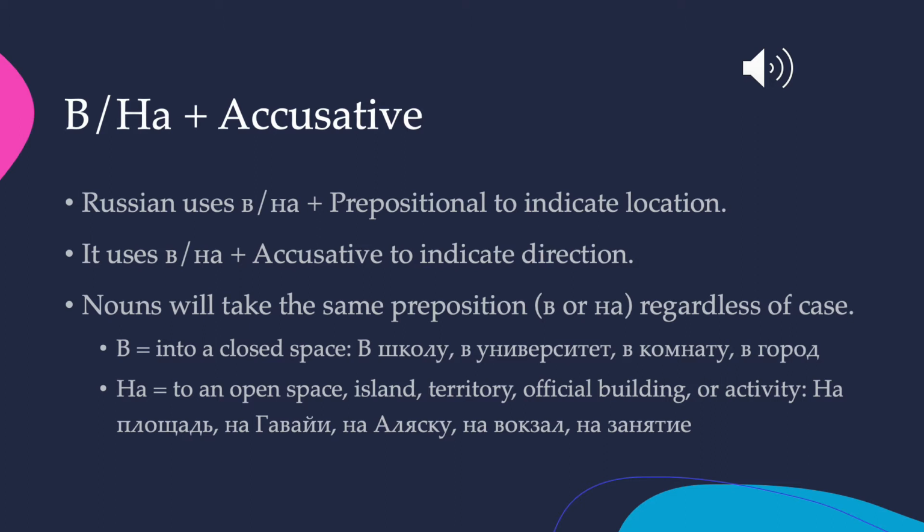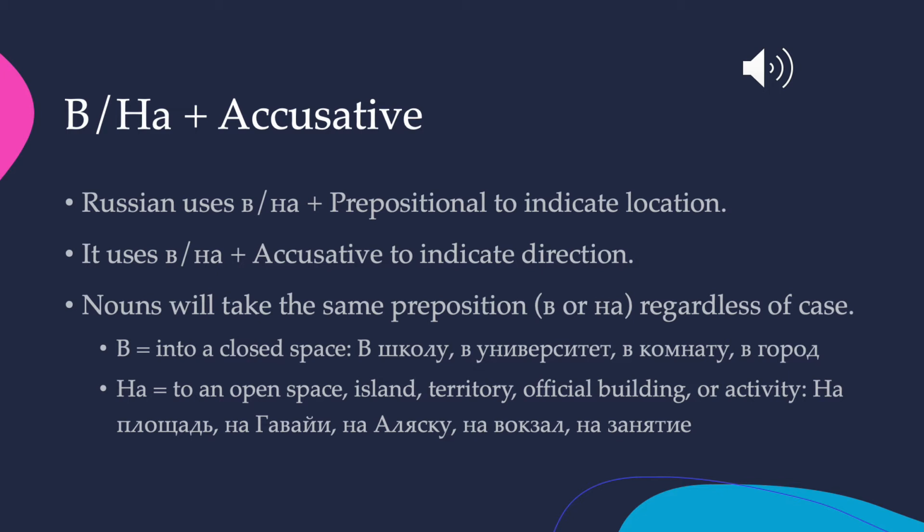And as a reminder, v in this case means into an enclosed space. So when you're using v plus prepositional to answer the question где, where, to indicate location, you use v to talk about being inside enclosed spaces or spaces with borders. When you use v plus accusative to answer the question kuda, to where, into where, v means into an enclosed space. It means crossing that border and ending up inside of it. So examples would be v školu, to school, v univerzitet, to college or to university, v komnatu, into the room, v город, to the city.